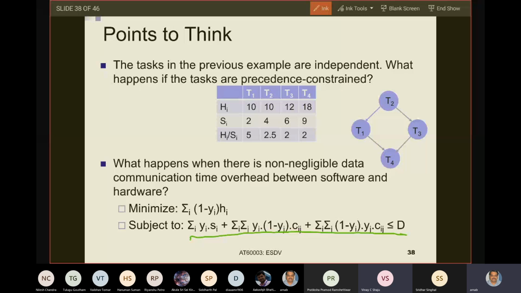Sir, we added the communication time. We added a communication time Cij, and we said that Cij is incurred if you have an edge Eij and Ti and Tj are in opposite platforms, different platforms. Either Ti is in software and Tj is in hardware, or Ti is in hardware and Tj is in software. Right? So if that is so, you incur this cost Cij.